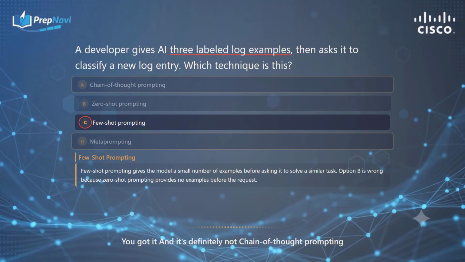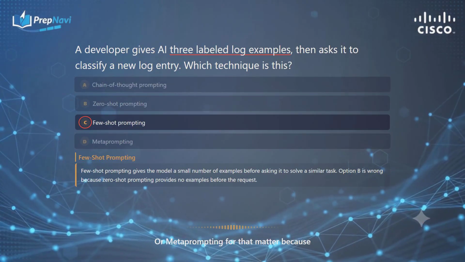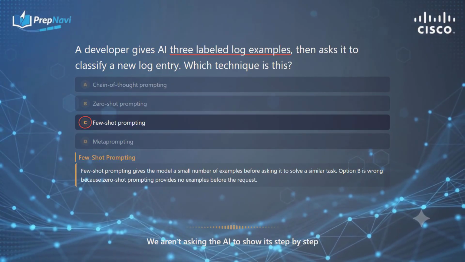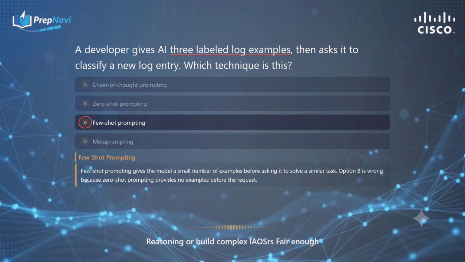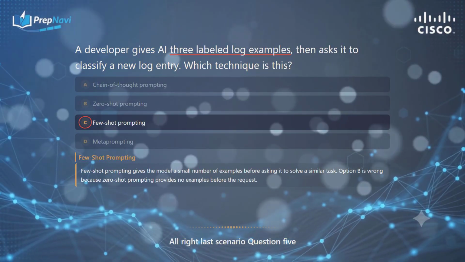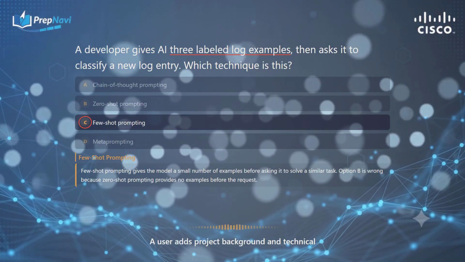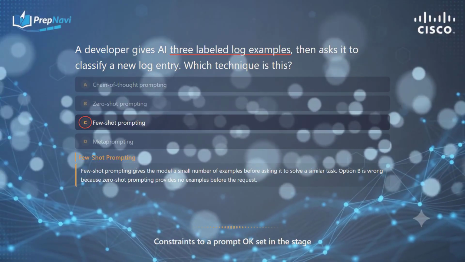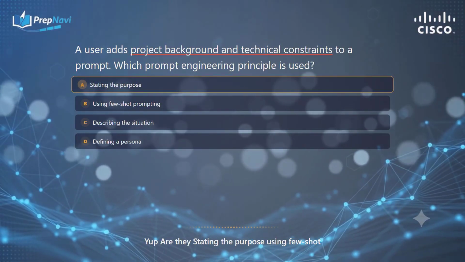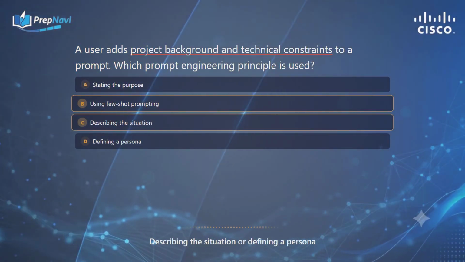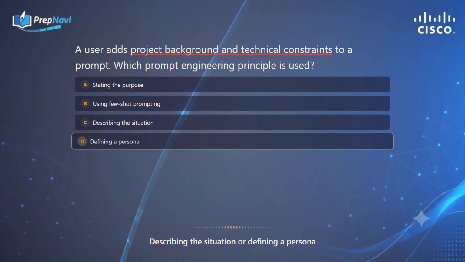And it's definitely not chain of thought or meta prompting, for that matter, because we aren't asking the AI to show its step-by-step reasoning or build complex layers. Fair enough. All right, last scenario, question 5. A user adds project background and technical constraints to a prompt. Okay, setting the stage. Yep. Are they stating the purpose, using few shot, describing the situation, or defining a persona?